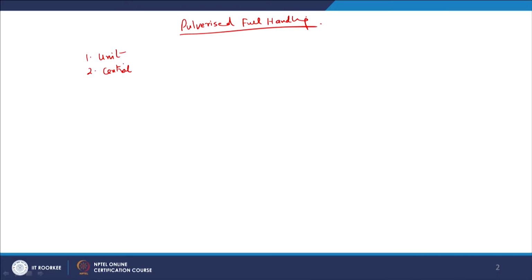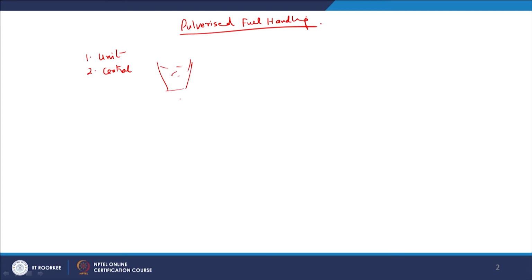So, in unit system there can be a number of burners connected to one pulverizer, but in the central system, which of course is used for the big power plants, there are a number of pulverizers, and the pulverized coal is collected in the bin. From the bin it is distributed to different furnaces. So, we will start with the unit type of system. In the unit type of system, there is a raw coal.